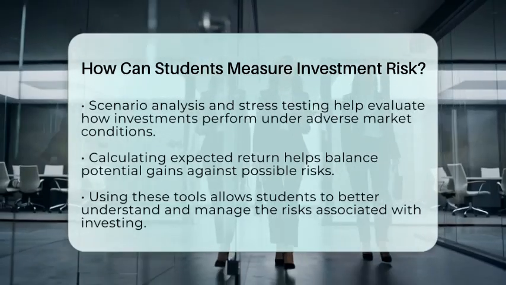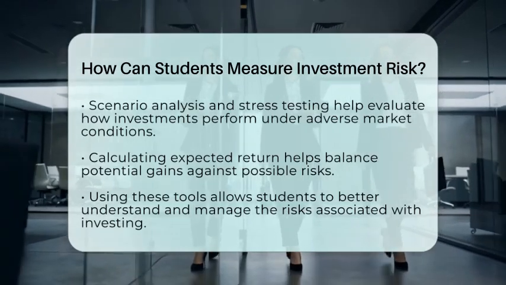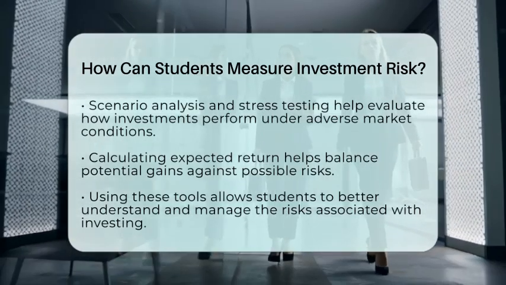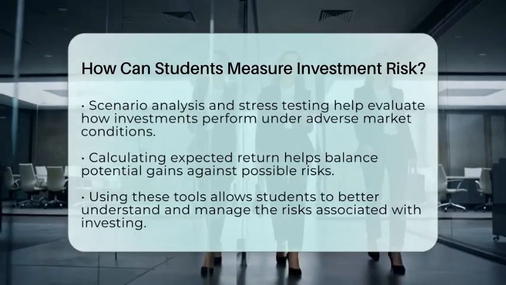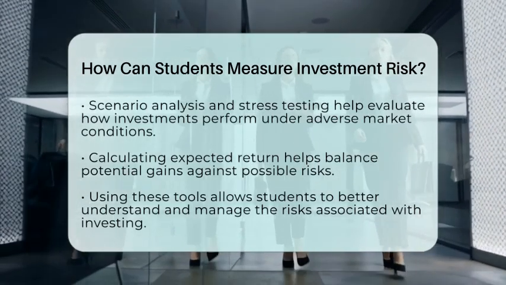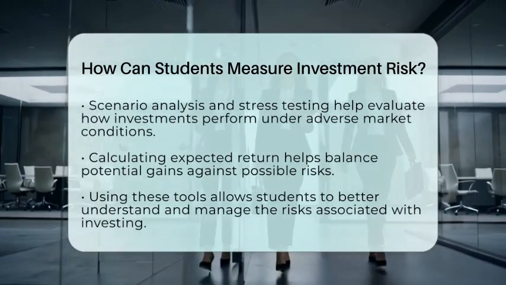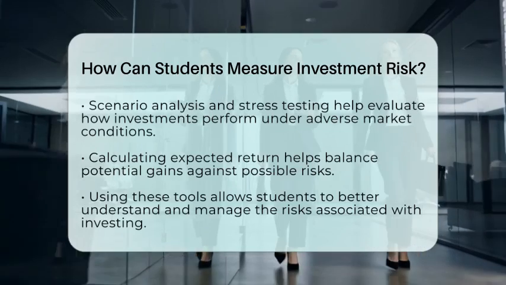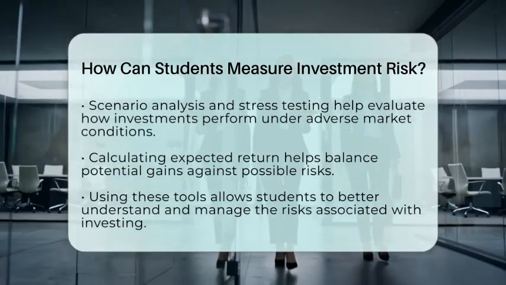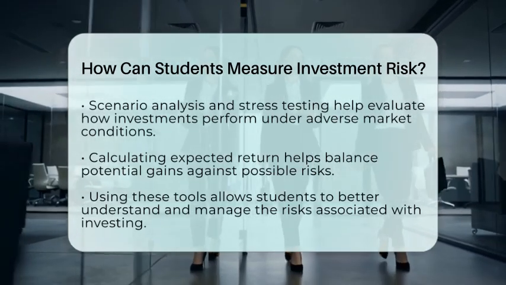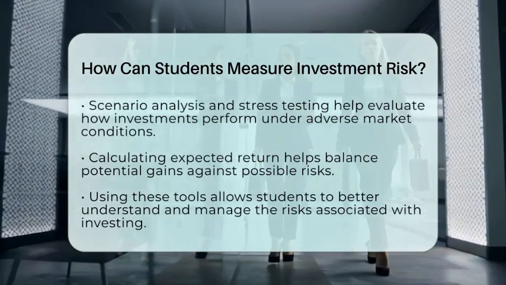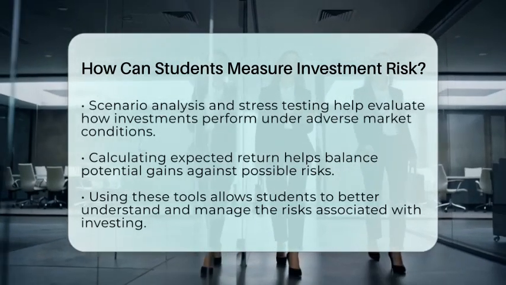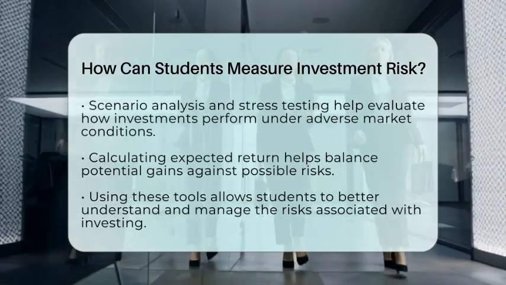In summary, students can measure investment risk by looking at volatility with standard deviation, market sensitivity with beta, potential losses with value at risk, and risk-adjusted returns with the Sharpe ratio. Practicing diversification and scenario analysis also helps. These tools give a clear picture of how much risk you're accepting and help you make smarter investment choices suited to your goals.